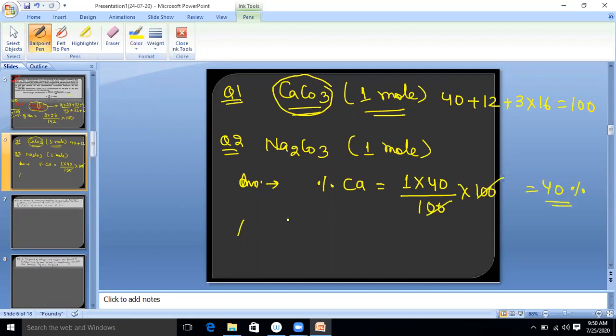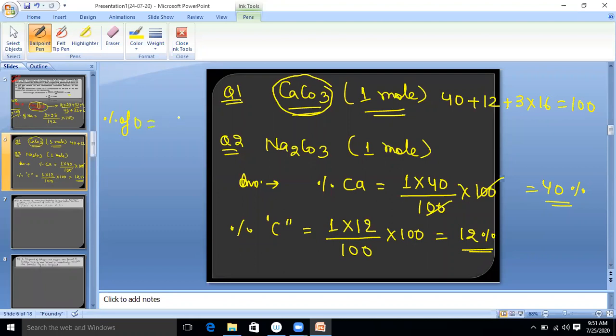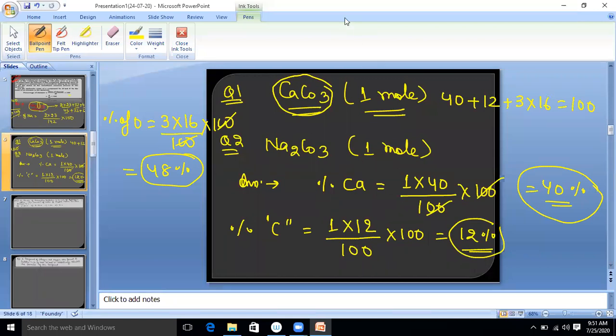Now again, percentage of carbon. How many carbon present? One carbon. What is the atomic mass of carbon? 12 divided by total molar mass 100 into 100. So what is the percentage composition? That is 12%. Now move to oxygen. Oxygen how many times? 3 times. 3 into 16 divided by 100 multiply by 100. Answer is 48. Now add them. 48 plus 12, 60. 60 plus 40, that is total 100. That means to say we are completely correct. Is it clear?